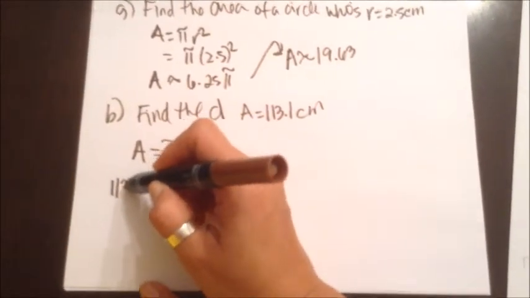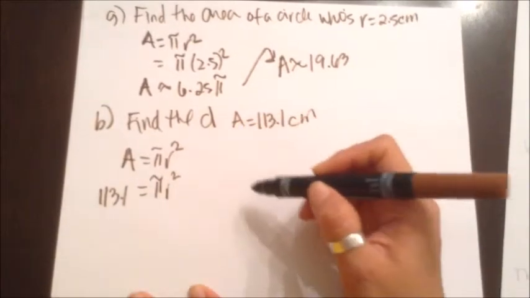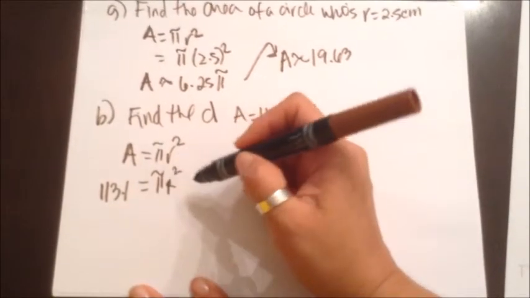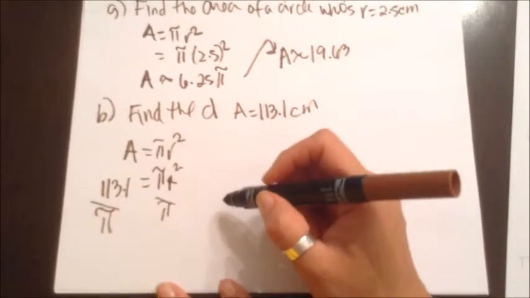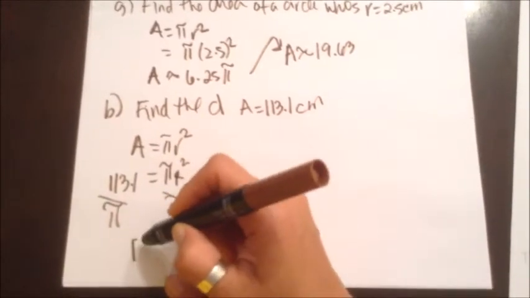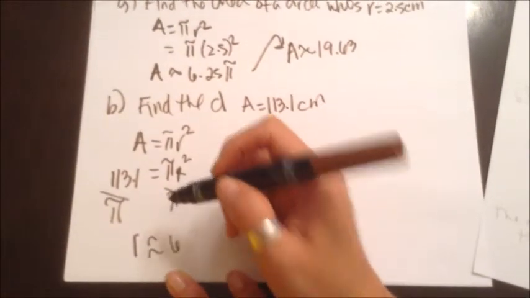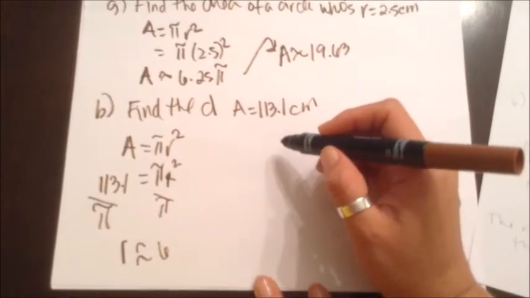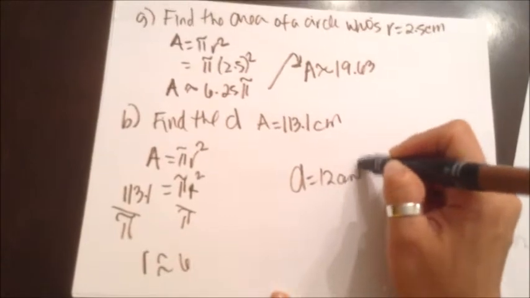Our area is 113.1 is equal to pi r squared. And we want to solve for the radius, so we're going to divide by pi. Divide by pi. You're going to use your calculator for this. And we come up with radius is approximately 6. So if we have the radius, now we can go find the diameter. And the diameter is going to equal 12 centimeters.